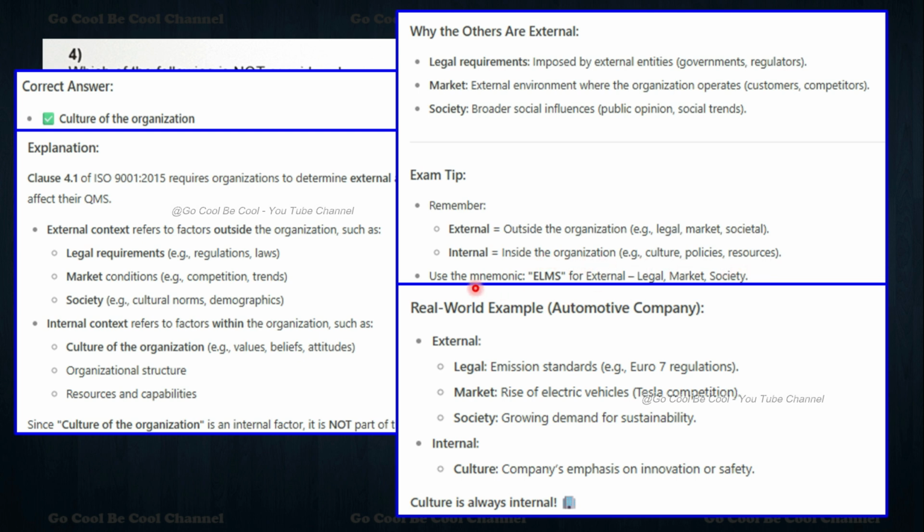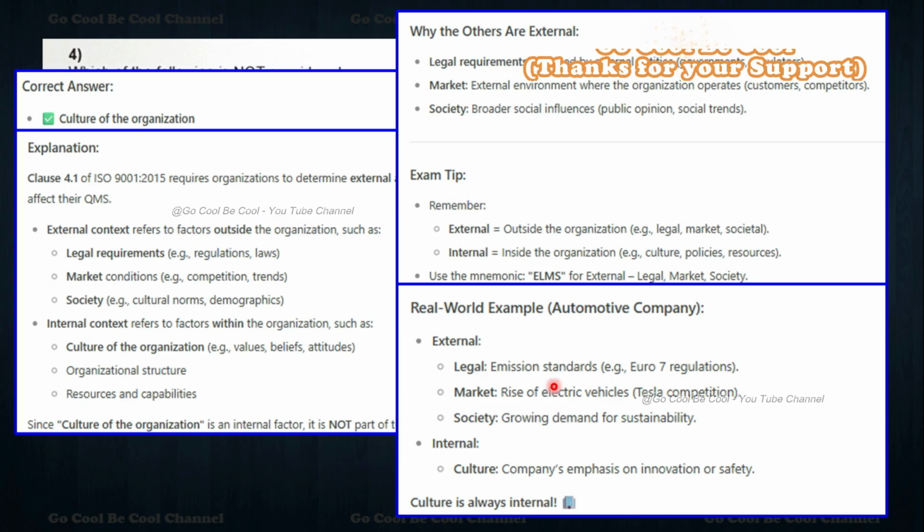So use ELMS. ELMS means external: legal, market, society. We can simply memorize ELMS. Real world examples: legal is emission standards, for example Euro 7 regulation, Euro 6 regulation, BS6 regulation.